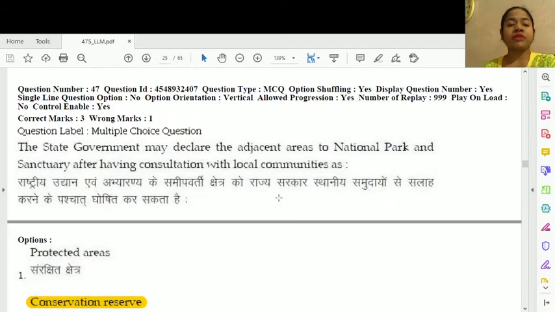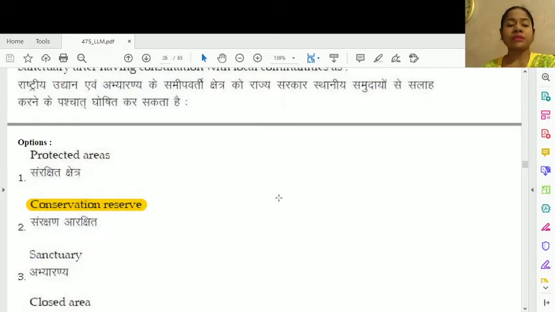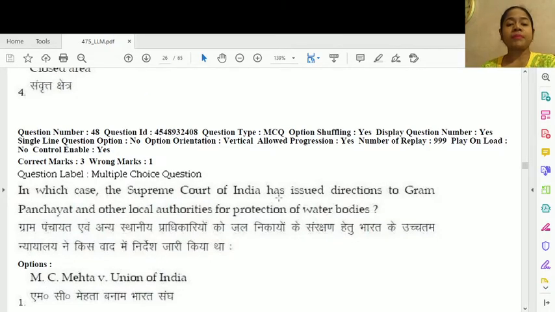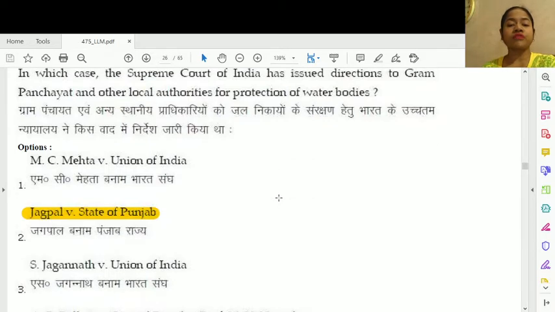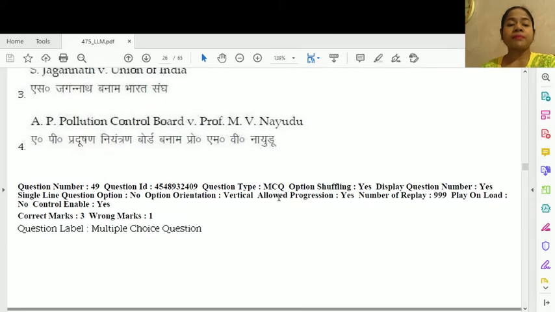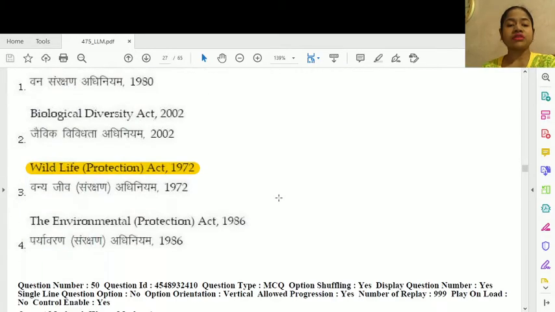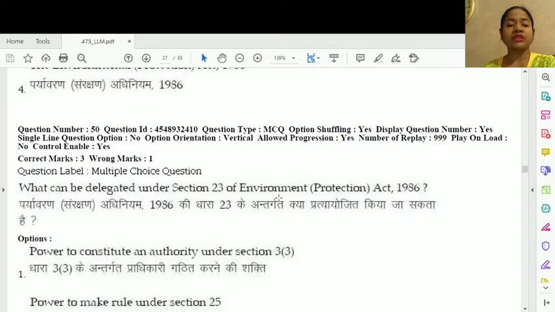Question number 47. The state government may declare the adjacent areas to national park and sanctuary after having consultation with local communities as option number 2, conservation reserve. Question number 48. In which case the Supreme Court of India has issued directions to Gram Panchayat and other local authorities for protection of water bodies? This is option number 2, Jagpal versus State of Punjab. Question number 49. The National Green Tribunal has not been conferred the appellate jurisdiction against orders or directions under. This is option number 3, Wildlife Protection Act 1972.